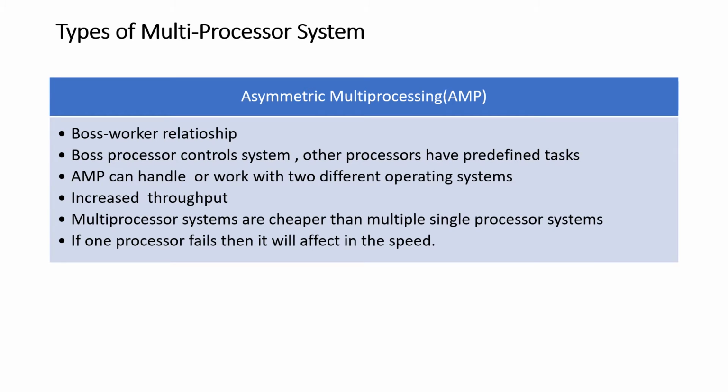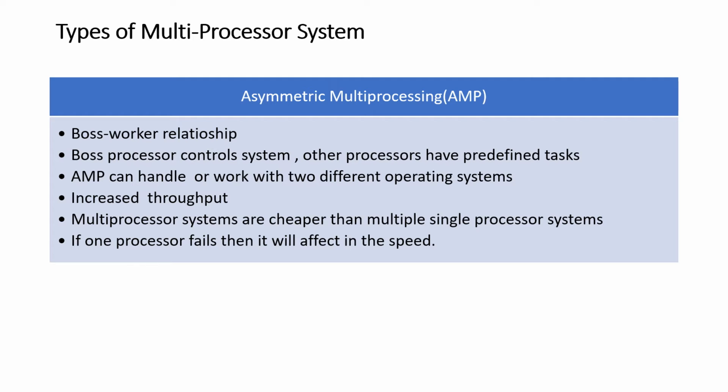Now we will see types of multiprocessor system. First is the asymmetric multiprocessing, which is also called as AMP. In this, each processor is assigned a specific task. This scheme defines boss-worker relationship. The boss processor schedules and allocates work to the worker processor. The boss processor controls the system and the other processors either look to the boss for instruction or have some